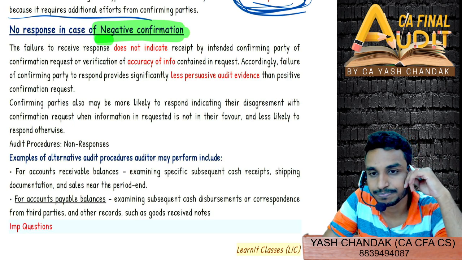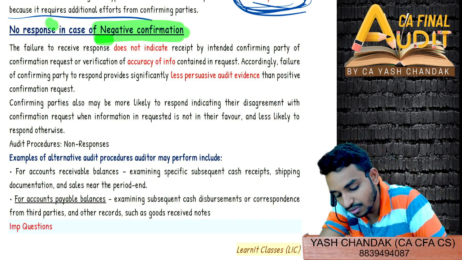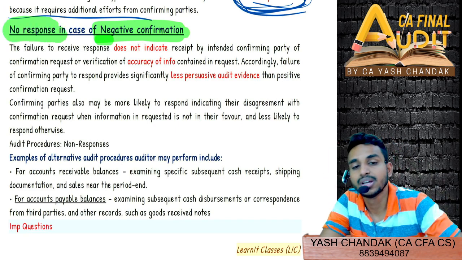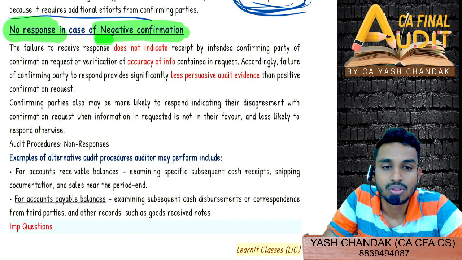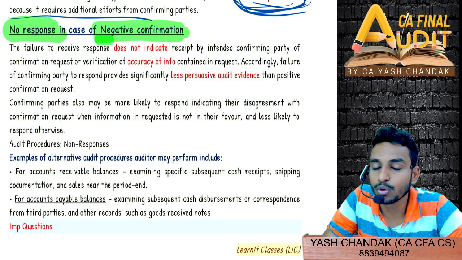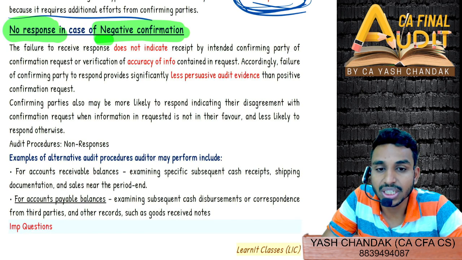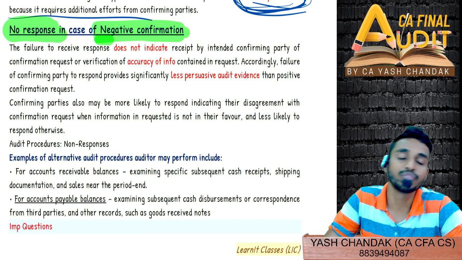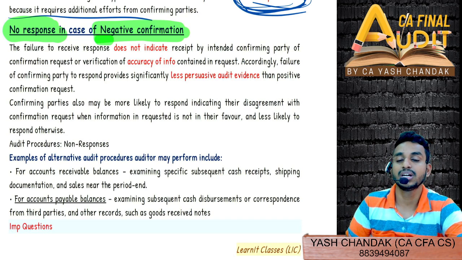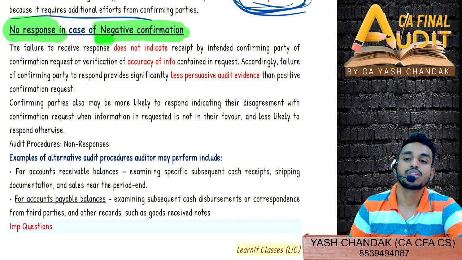What do you think? In the case of a negative confirmation request, no response is being received by me. So should I assume that there will be no exception to the confirmation request information that is being requested? Yes or no?